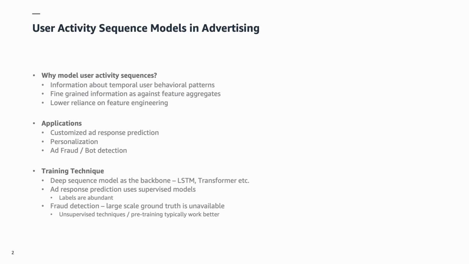While a deep sequence model, such as an LSTM or a transformer, could be a common backbone, the training techniques for models across these applications are differentiated by the extent of ground truth available. In tasks such as ad response prediction, where labels are abundant, supervised methods are typically used. However, in tasks such as fraud detection, where large-scale ground truth is unavailable, unsupervised or self-supervised pre-training methods are typically more effective. In this work, we are interested in the latter.